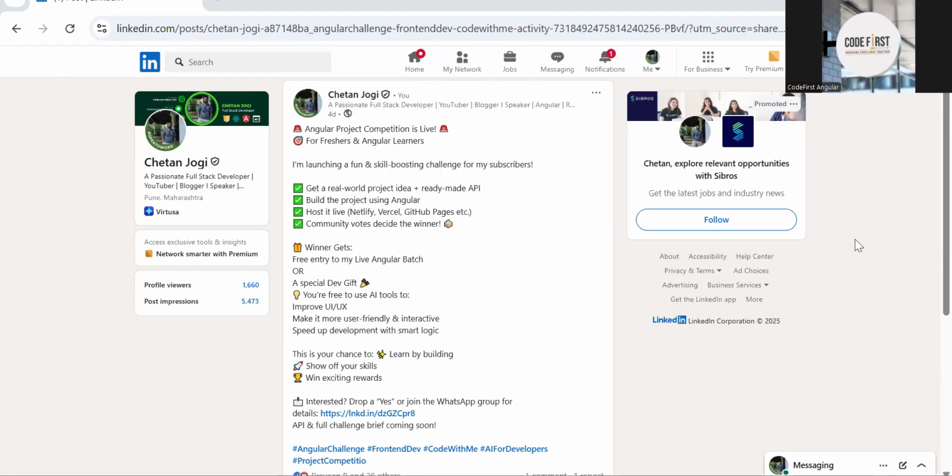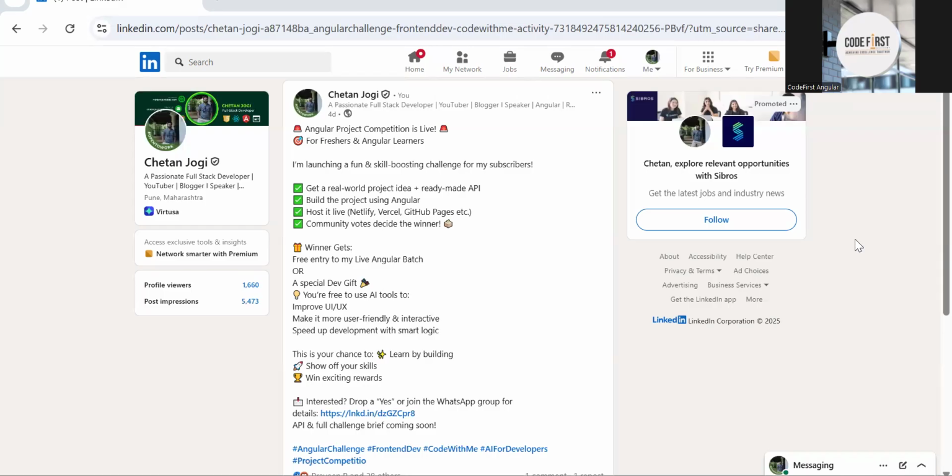The purpose of this is for those who are learning. This is not for the experienced ones. We know you will be able to do it, and the code you write and the UI will be on another level. But this is mainly targeting freshers who are learning. I just wanted to have a platform where you can showcase your skill. Obviously, it's a competition, so let's say one or two winners will be there.